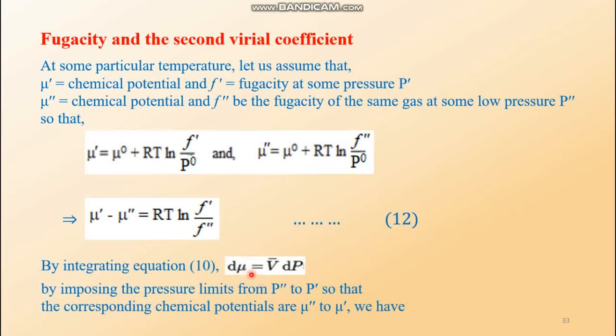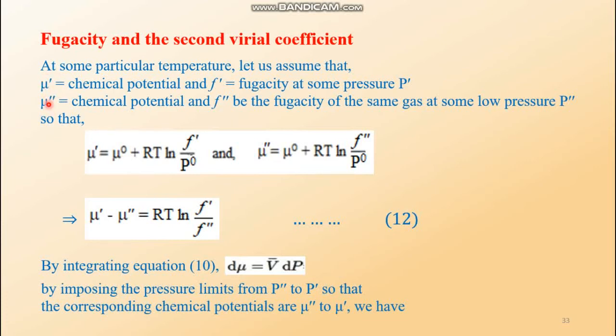Equation number 10 was d mu equals v bar dp, and in order to integrate it we have to give some limits. P double prime is a lower pressure than P prime, so in the lower limit we give P double prime, and in the upper limit P prime. On the left hand side we give the lower limit mu double prime and the upper limit mu prime.